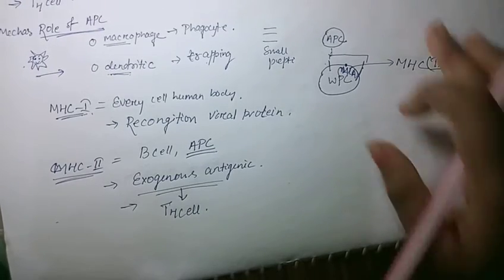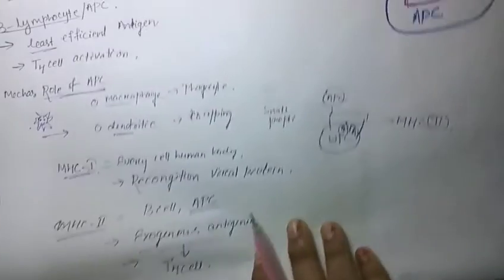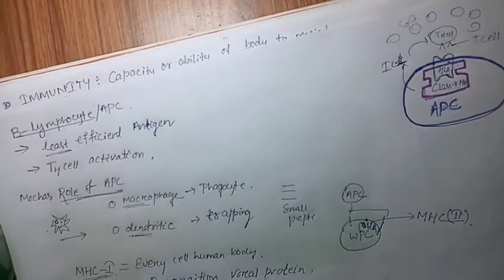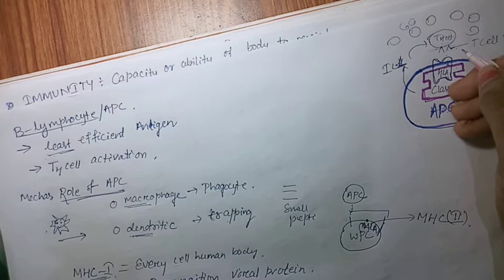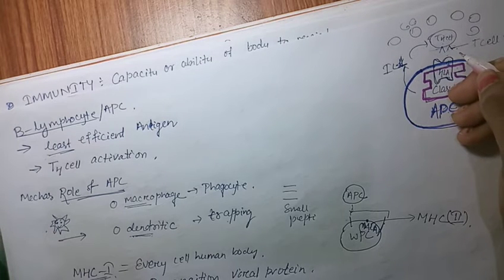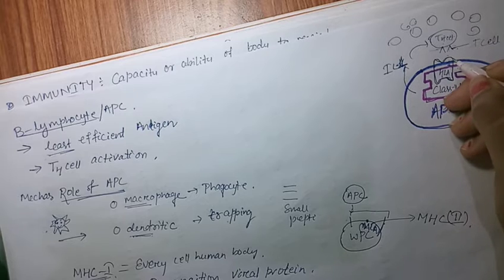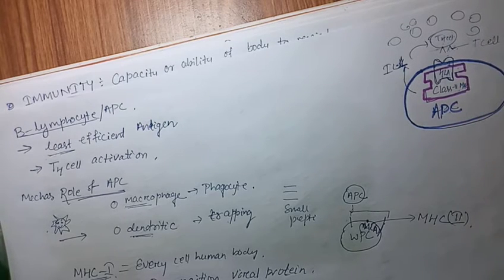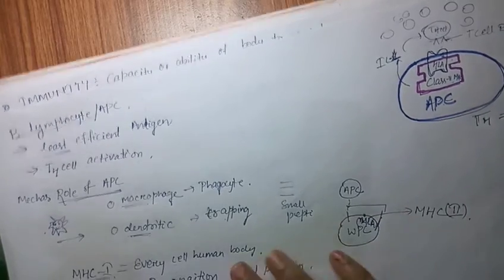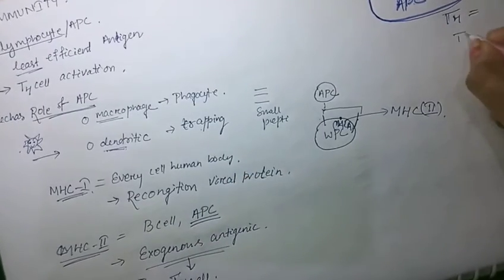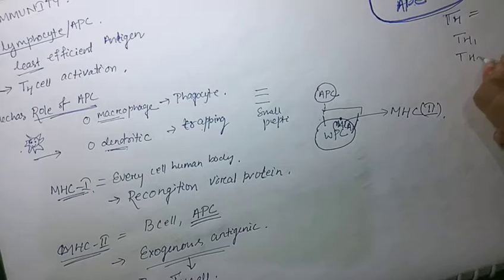Now the T helper cell which gets activated, what is the role of a T helper cell? Before we go towards the role of a T helper cell, we should know that T helper cells are of two types: T helper 1, TH1, and TH2, that is helper 1 cell and helper 2 cell.